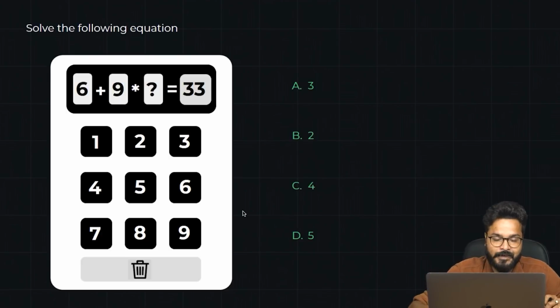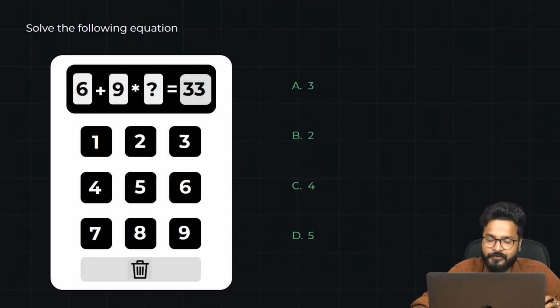Okay, so here's another type of question, guys, in front of your screen. And which sort of question is this? So this is actually a digit challenge, right? There are multiple names to this, but generally we call it the digit challenge. So I've taken very easy questions from the same. So this is the level 1, or I'll say the level 0 question, just to give you an idea of how you play this particular game.